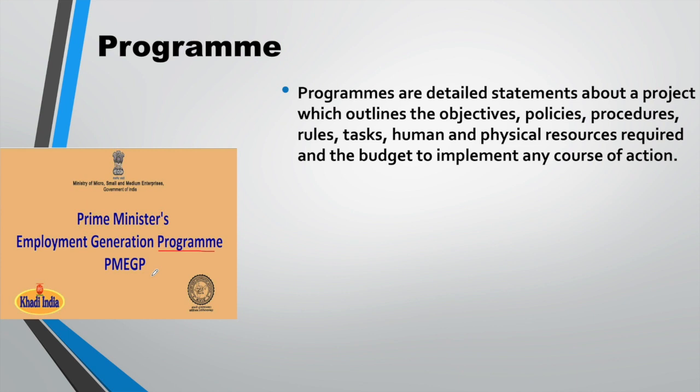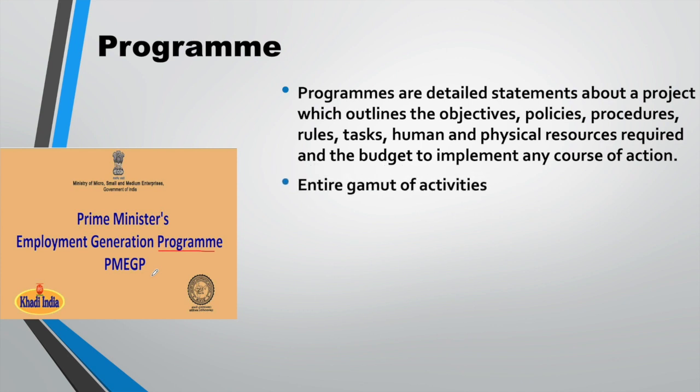Programs are detailed statements about a project which outline all the different types of plans, for example objectives, policies, procedures, rules, tasks, even the human and physical resources required, and the budget also, to implement any course of action. So a program basically consists of all the types of plan. It is a detailed statement in which all the plans are included.